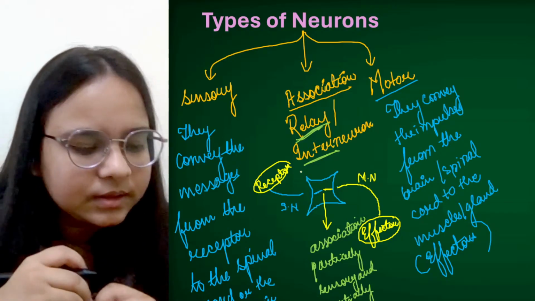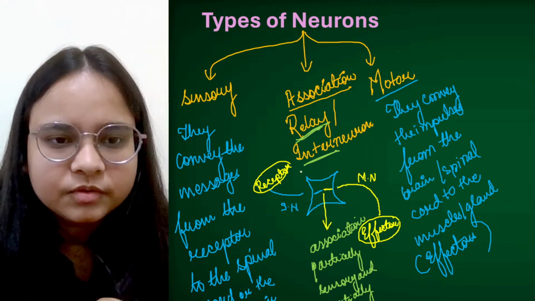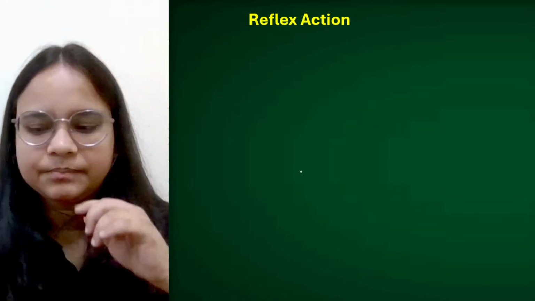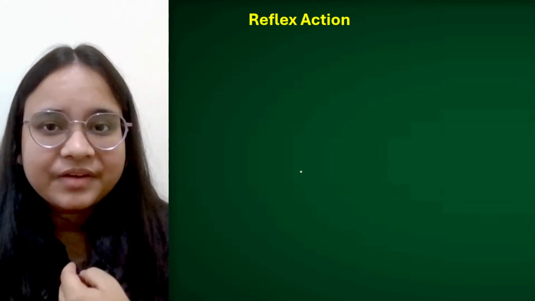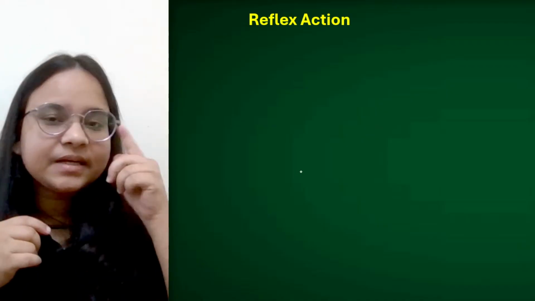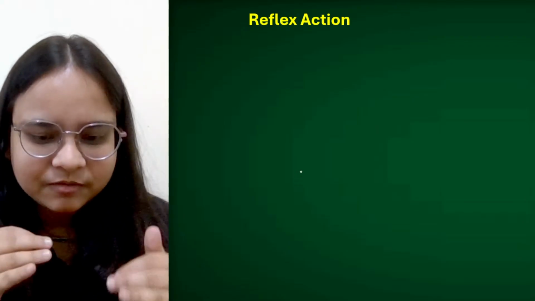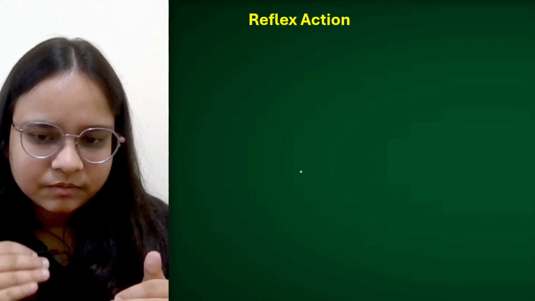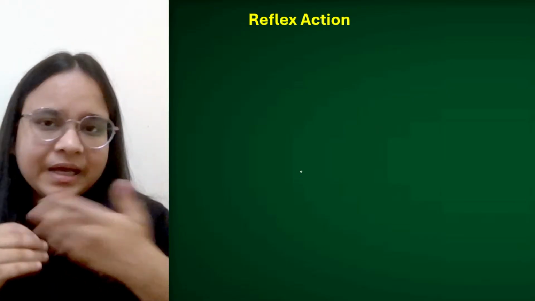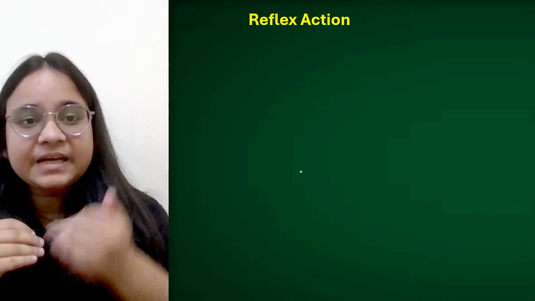Any doubt till here? Fine. Let's move to the next slide. What is reflex action? Reflex action, if I make you understand by an example, like we blink our eyes. Okay, this is a reflex action. Suddenly, I have taken an example of while we are crossing the road, suddenly a bus or any vehicle passes by. Then what we do, we pull ourselves back. ठीक है, तो ये भी क्या है, एक reflex action.